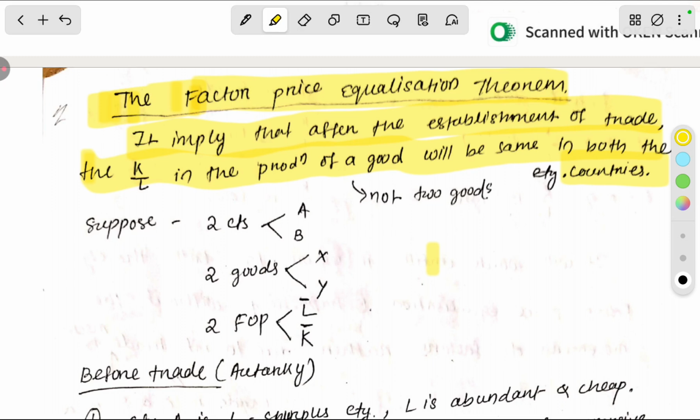We'll understand this in the process. Let's suppose steel needs high capital with 3 labor, but cloth doesn't need high capital; maybe it will be the exchange, meaning 6 labor with 4 capital. Like that. Suppose there are two countries, country A and country B, two goods X and Y, and two factors of production, labor and capital, which are constant.